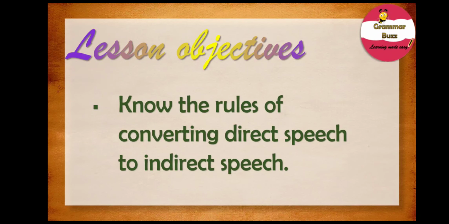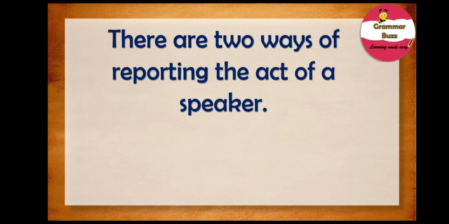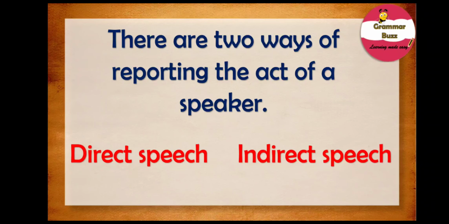Before we get to know the rules of conversion, let us quickly recapitulate what we have already learned in our previous video. Yes, it is revision time. In our previous video, we learned that there are two ways of reporting the act of a speaker, that is, two ways of reporting a narration: indirect speech and direct speech. These are the two ways in which you can report the words of a speaker.